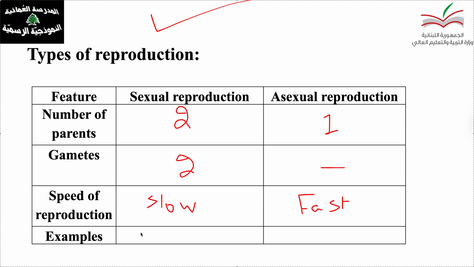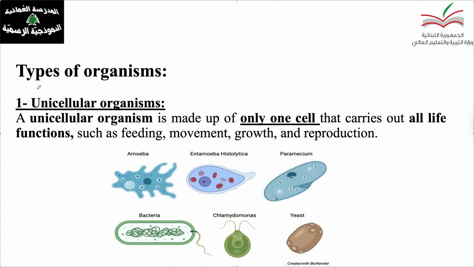Examples here, we can talk about humans, we can talk about animals, okay? Asexual reproduction like yeast, and what else? Bacteria. As I said, this table is very, very important because it summarizes the main points between the two types of reproduction. Now let's talk about the organisms.